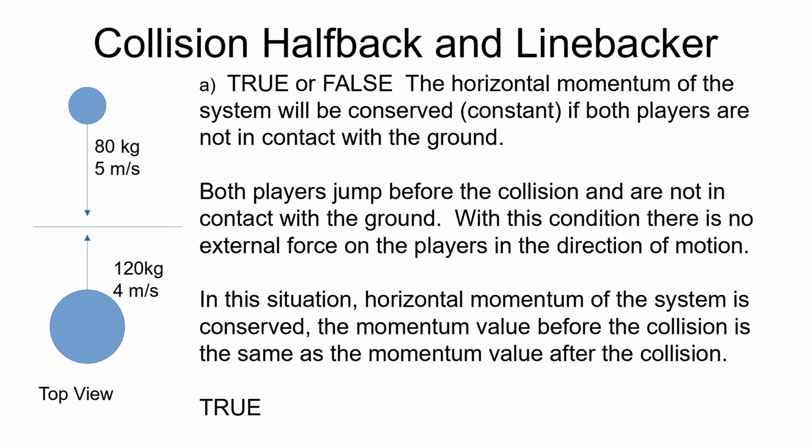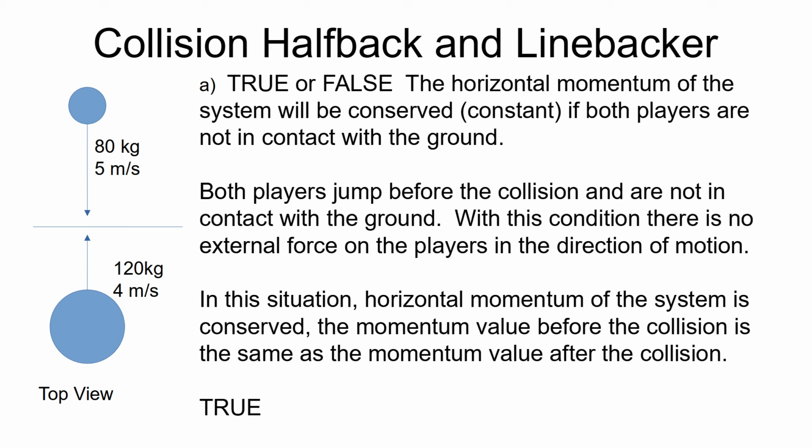So first, on the horizontal momentum of the situation. Both players jump into the air. This is not good football technique. You should keep your feet on the ground when you're being tackled and when you're tackling somebody else. But this is a physics problem, so we're going to make both players jump into the air.